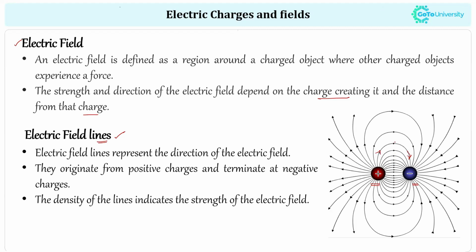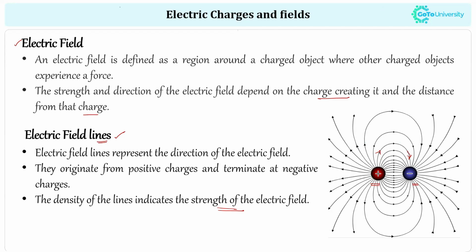By using electric field lines we can tell the strength of an electric field. If the density of the electric field lines is high, we can say the strength of the electric field in that area is high.